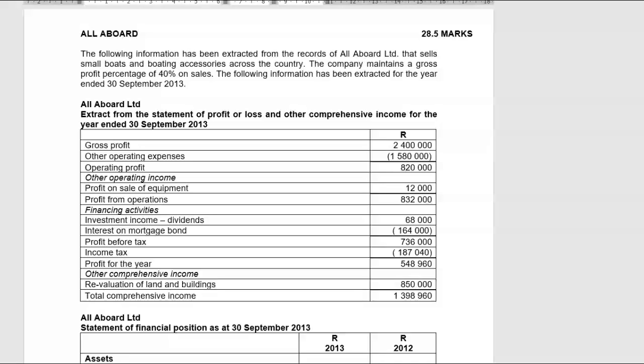All Aboard. Here we combine our company knowledge, very good, with that of cash flow statements. The following information has been extracted from the records of All Aboard Limited that sells small boats and boating accessories across the country. The company maintains a gross profit percentage of 40% on sales. Well, I don't know whether we're going to use it, but let's color it in. The following information has been extracted for the year ended 30 September 2013.